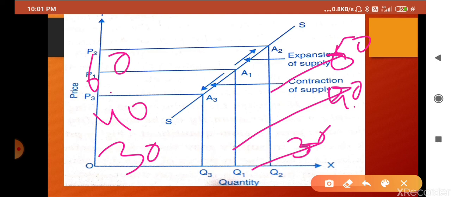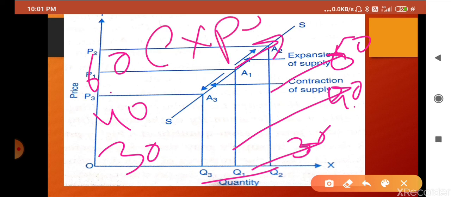At 30 rupees the quantity supplied is 30, at 40 rupees it is 40, and at 60 rupees it is 60. What does it mean? It means that as the price is increasing, the supply of the commodity is increasing. So while price increases, supply will move upwards, and it is known as extension or expansion of the supply curve. While the price comes from 60 to 40 or 40 to 30, then supply will also come from 40 to 30. That is known as contraction.